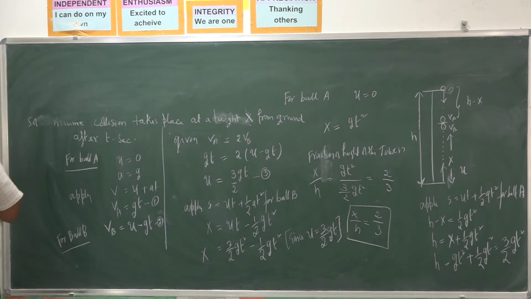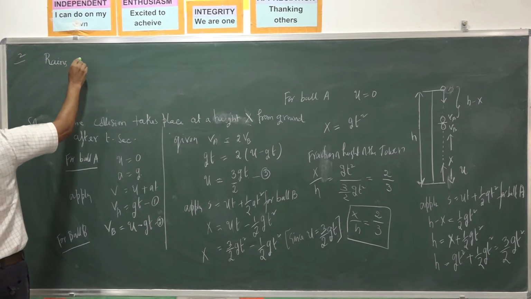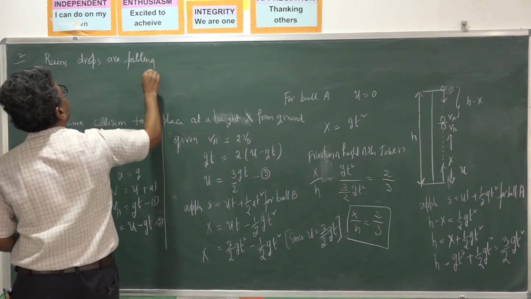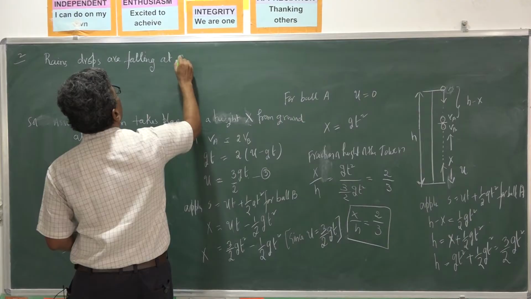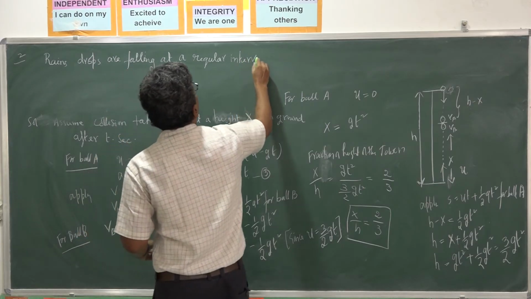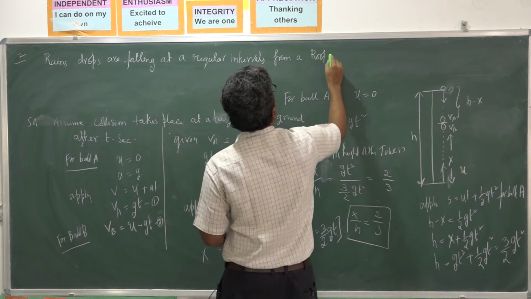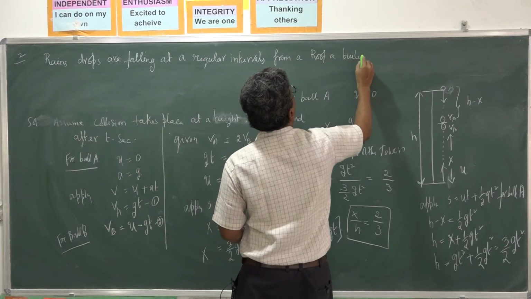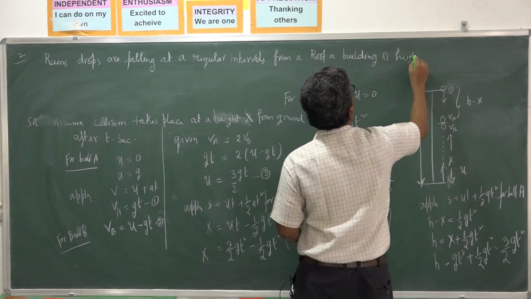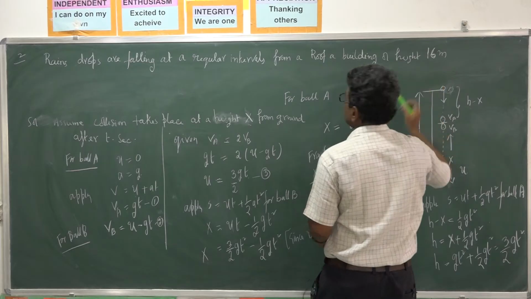Second sum. Raindrops are falling at regular intervals from a roof of a building of height 16 meters.